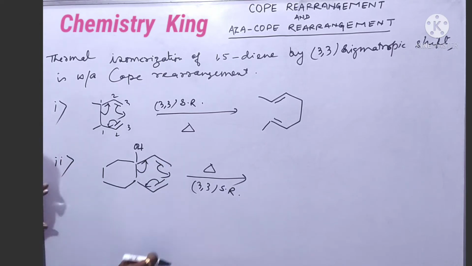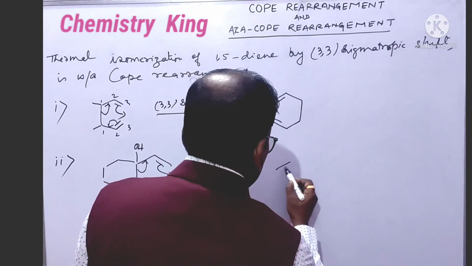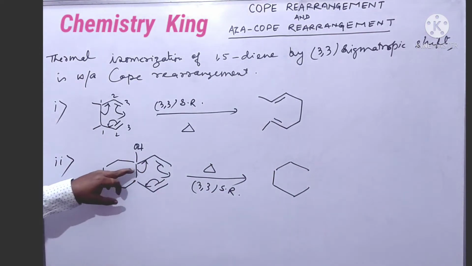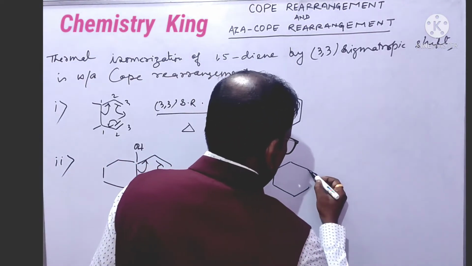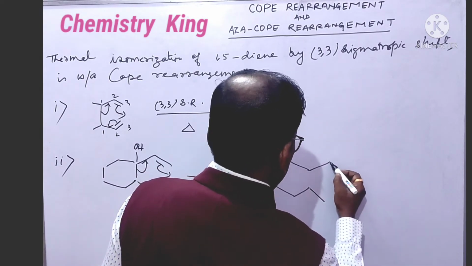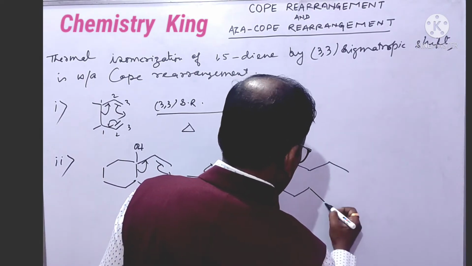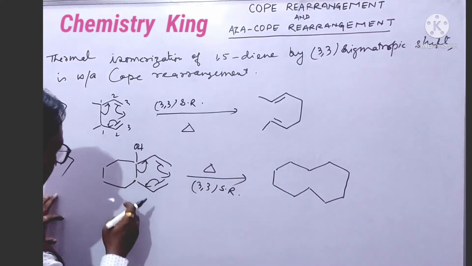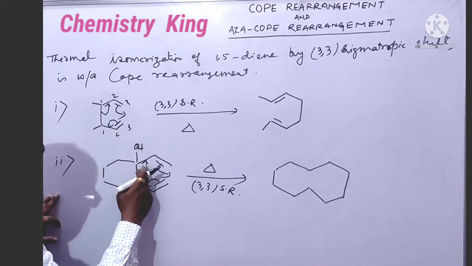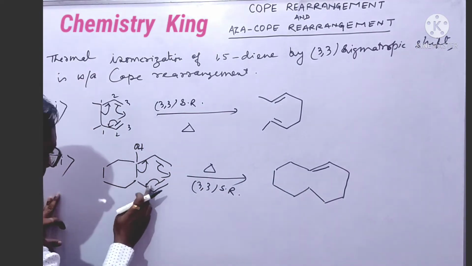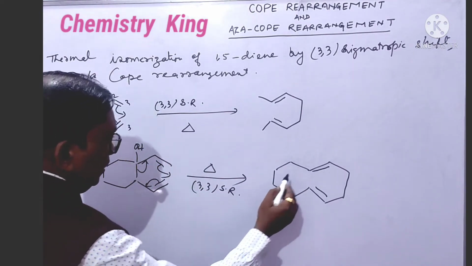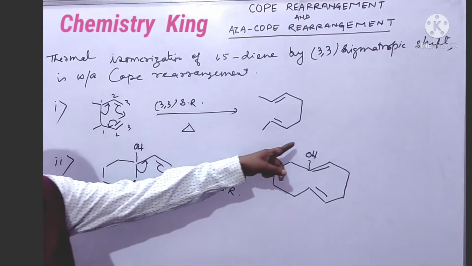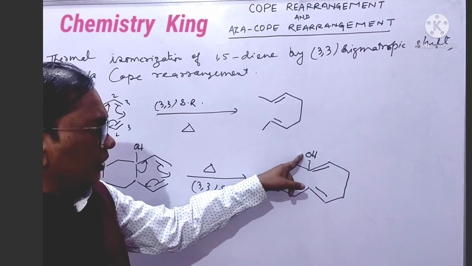A new sigma bond is formed here. Okay, this bond is no more here. One new sigma bond is here. Double bond will be here, double bond will be here, and one OH is here.